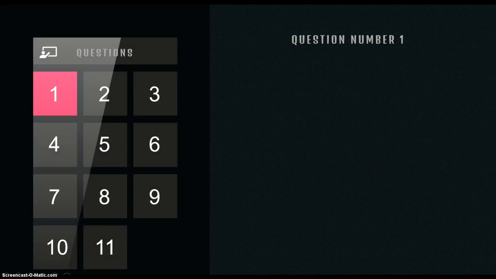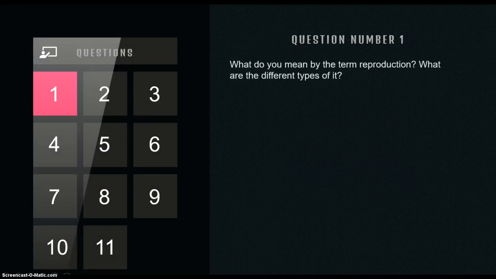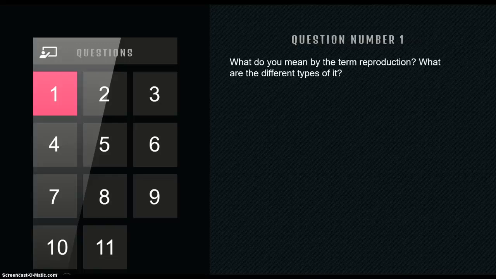We'll be discussing 11 questions today. So our first question of today's class is, what do you mean by the term reproduction and what are the different types of it? A very simple question. Let us discuss the answer first.